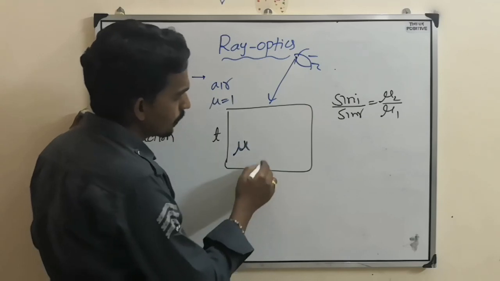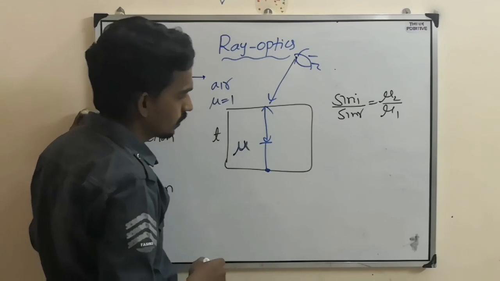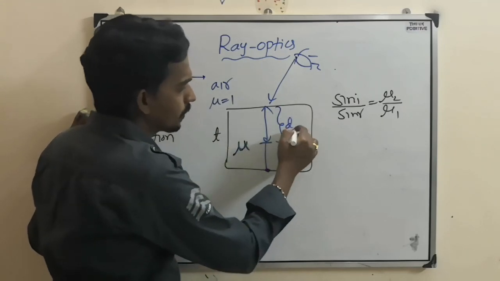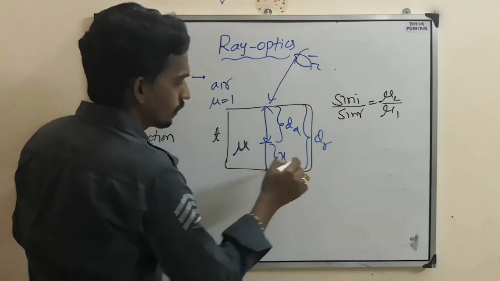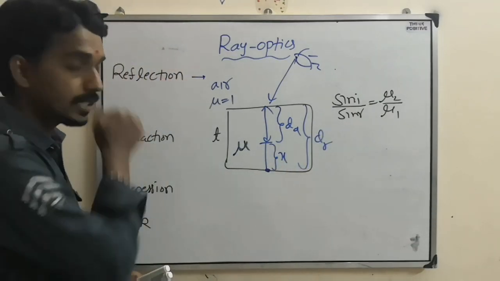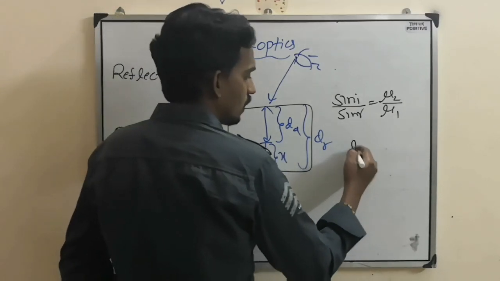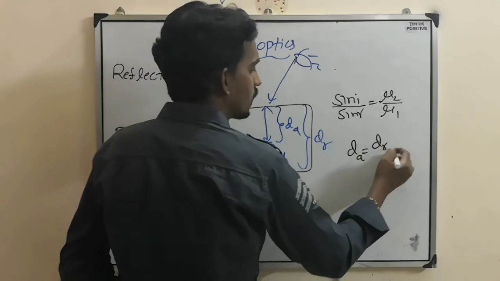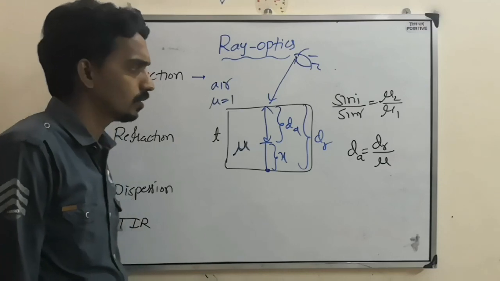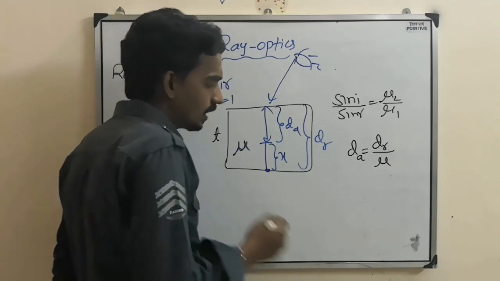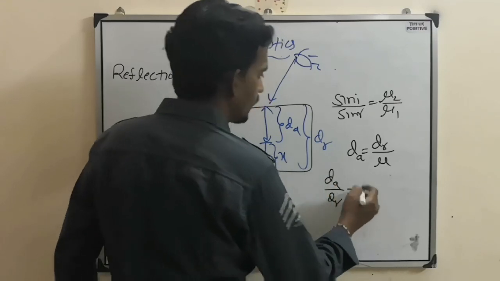Then it appears to be slightly above the original, like this. So this is called apparent depth. This is called real depth. This is called shift. So based on this, they will ask you questions: apparent depth equals real depth by mu.